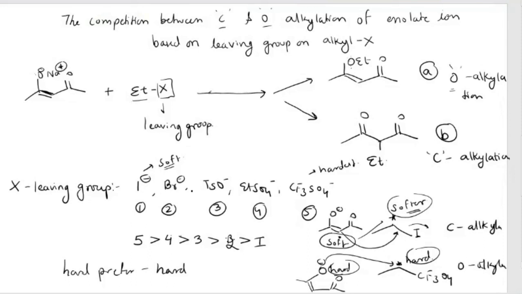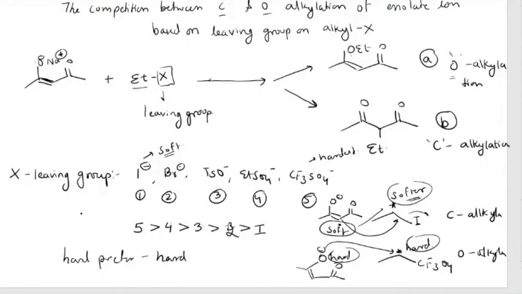This is why you will get two types of product. If the leaving group is hard enough, it will make that alkyl group more hard. So a hard nucleophile will attack a hard electrophile. Similarly, soft will attack soft. So this is how you will get C alkylation and O alkylation.